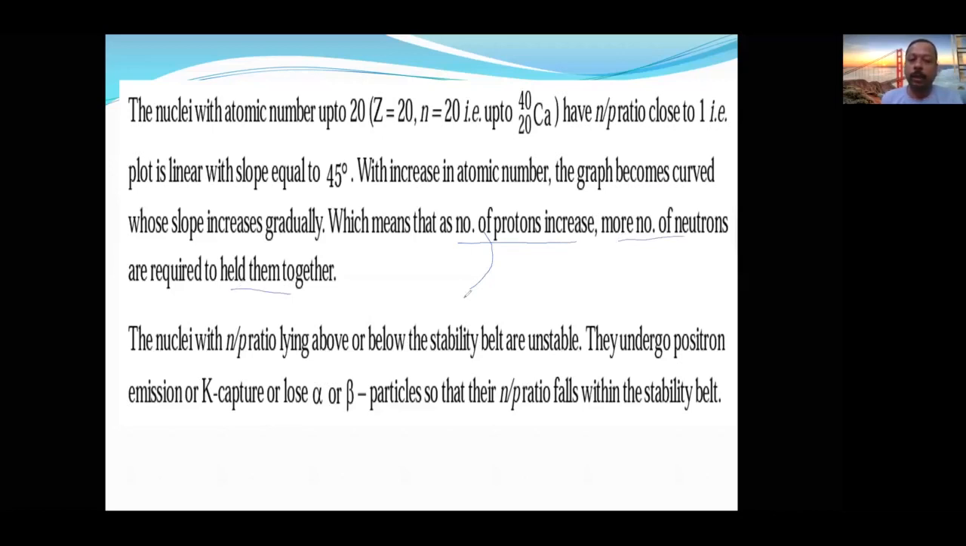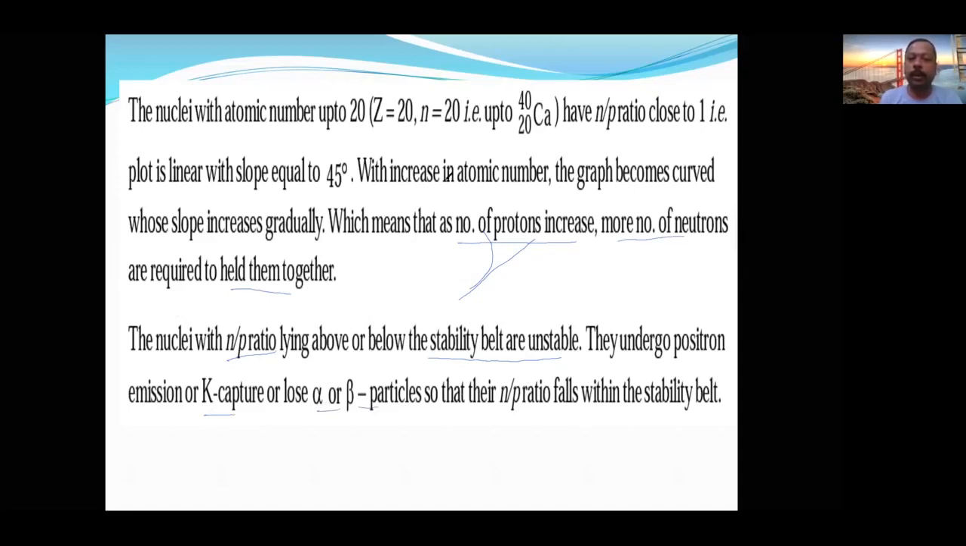If the question is why it is not a straight line, it is like this because as the atomic number increases, it requires more neutrons to hold them together. So nuclei with an N by P ratio lying above or below the stability belt are unstable. What they will go for, I have already explained: K capture, alpha, beta. So this is about the stability zone.